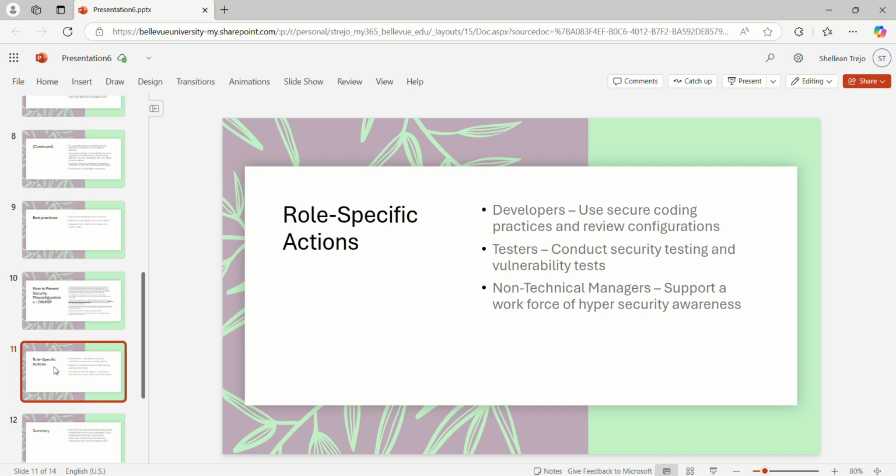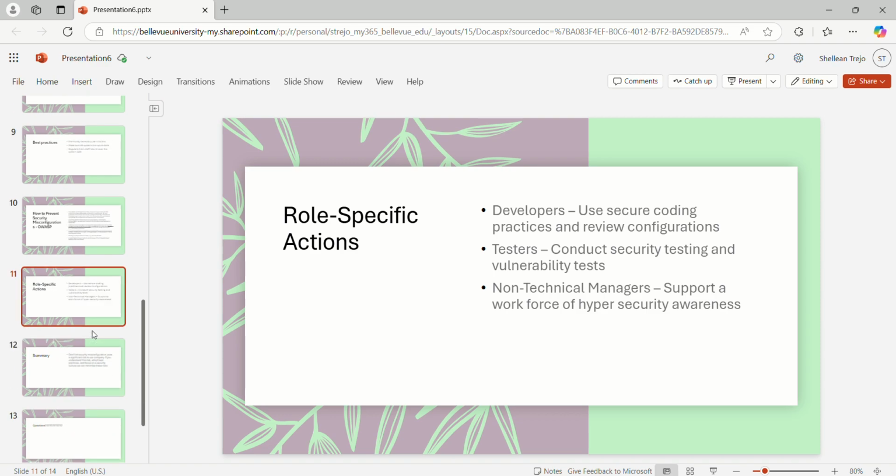Role-specific actions. Developers, use secure coding practices and review configurations. Testers, conduct security testing and vulnerability tests. Non-technical managers, support a workforce of heightened security awareness.